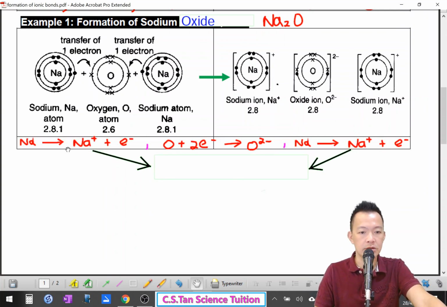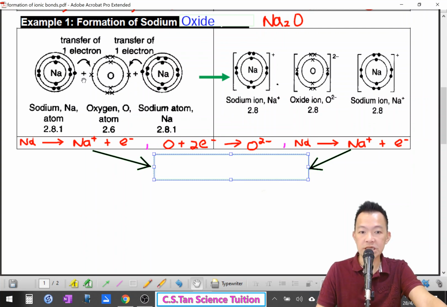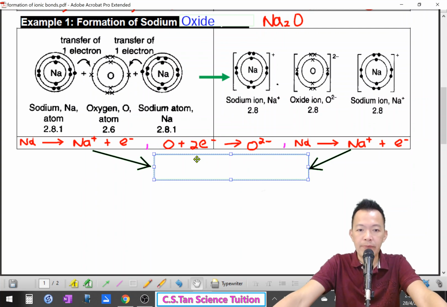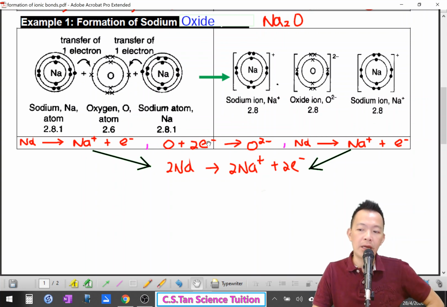Okay, so how do we write the half equation? Sodium loses 1 electron and becomes sodium ion. Another sodium loses 1 electron to become sodium ion. But for these two, 这2粒 sodium 的离子的 half equation, we can join together. 我们可以把它结合起来. So 2 sodium atoms lose 2 electrons. 2粒的 sodium atom 丢掉2粒的 electron, finally become 2 sodium ions. And oxygen gains the 2 electrons, 最后就变成了 oxide.